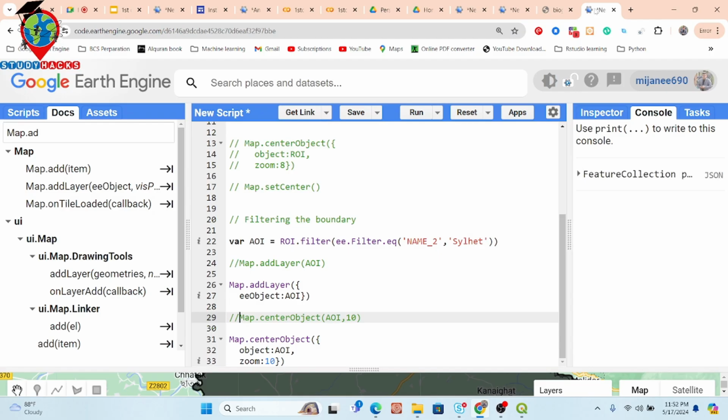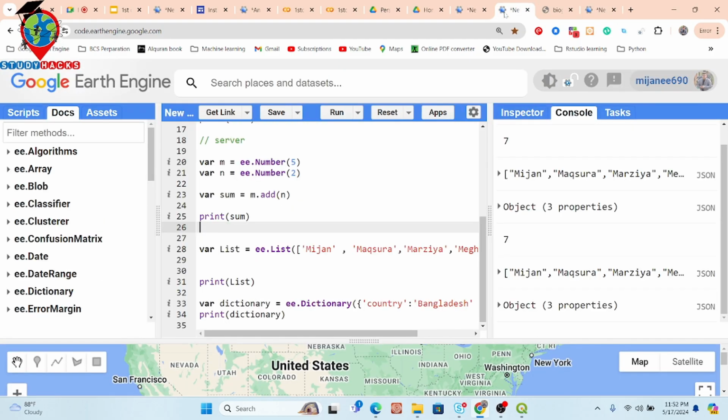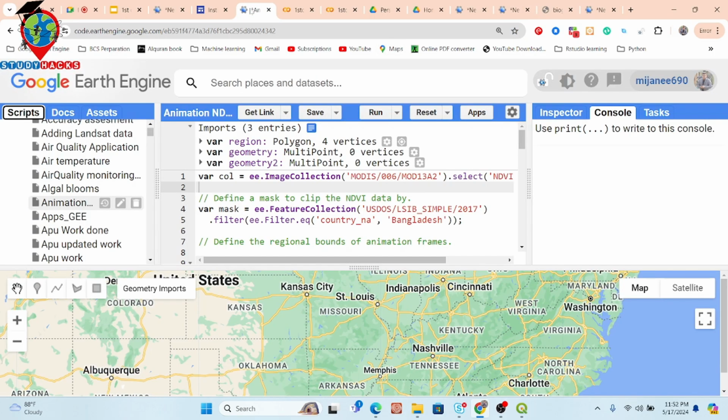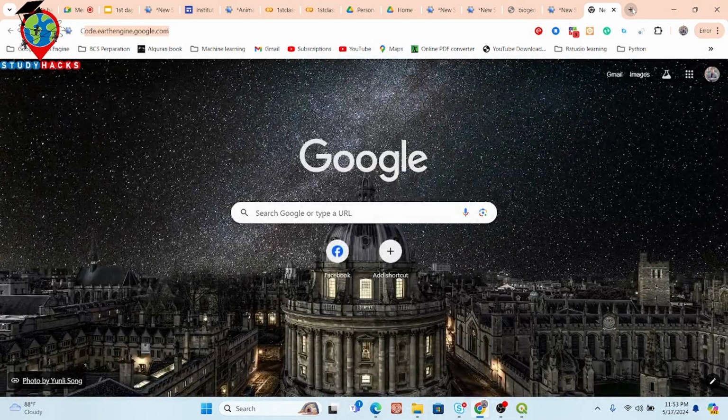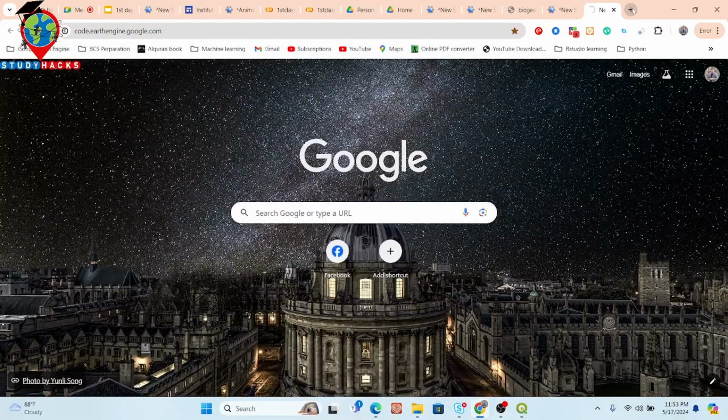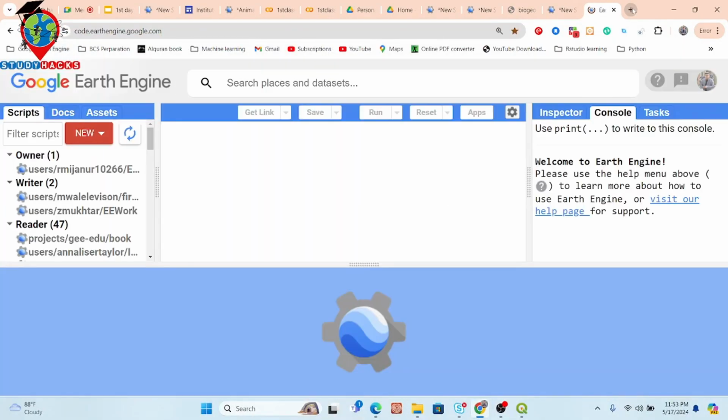Okay, let me try to complete this part first. I hope you can easily get the idea of how we can fill up the argument. There are two ways. One is that you put the values directly, and another way is that you simply put the keyword and key value. Now I'll talk about the last example, and after that we finish our live training session, then talk about problem solving.